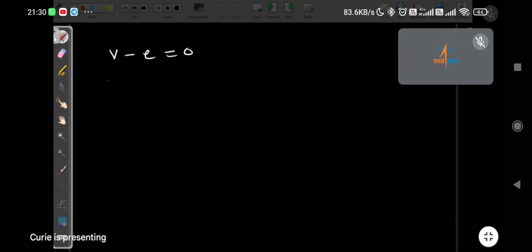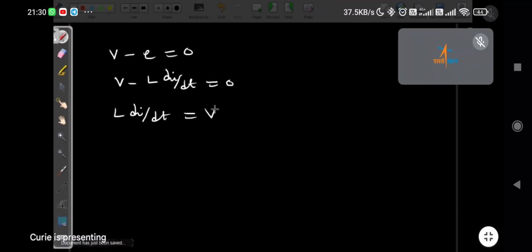Now we will try to simplify it. V equal to L di upon dt. Now L di by dt equal to V. Instead of taking minus L di by dt to the right side, I wrote it on the left side. That's it. So what is di here?